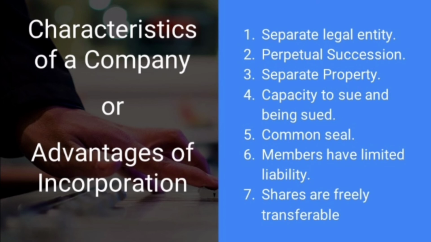Now, in a company limited by guarantee, the liability of the member is limited to such amount as the member may undertake to contribute to the assets of the company in the event of the company being wound up. That means when you are signing the share application, you are stating that whenever the company goes into liquidation, you will pay an additional amount. That means you are giving a guarantee. So that is known as a company limited by guarantee.